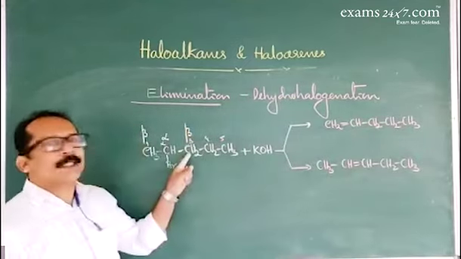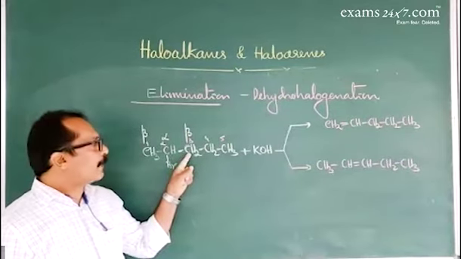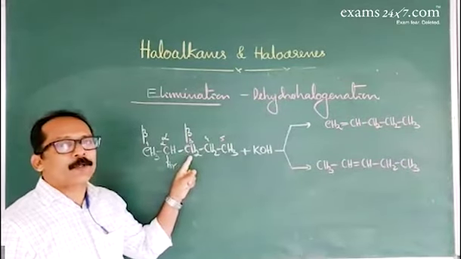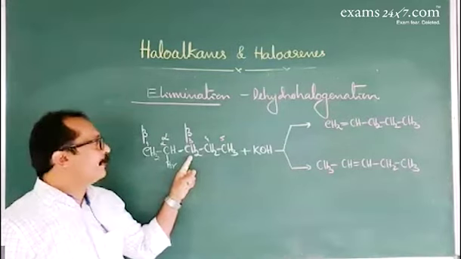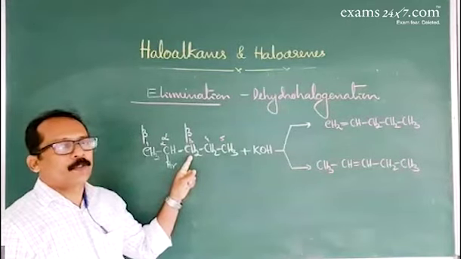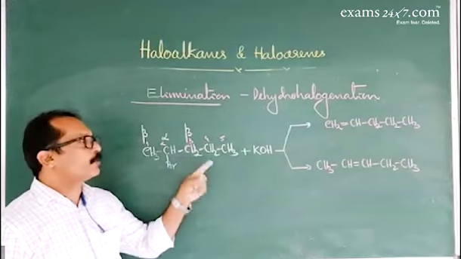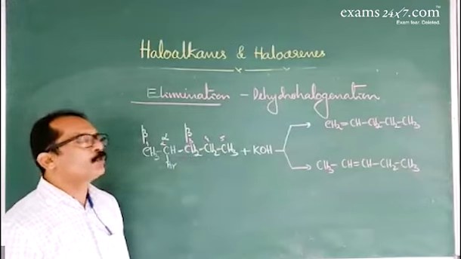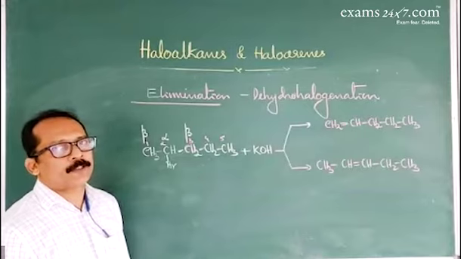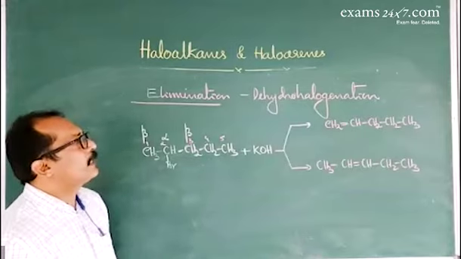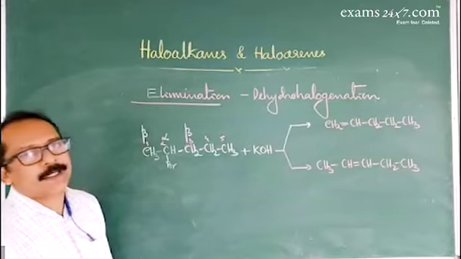That is according to Saytzeff rule. The carbon atom containing fewer hydrogen atoms eliminates hydrogen. So the third one contains fewer hydrogens. Therefore, this eliminates hydrogen atom, which leads to 2-pentene as the major product. Okay, so this is about the dehydrohalogenation reaction.